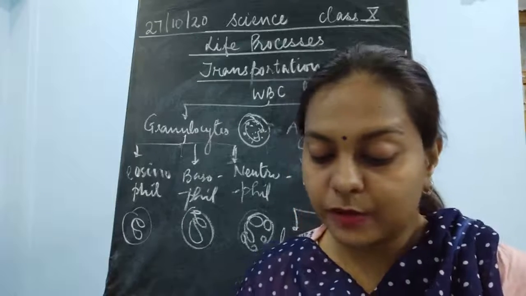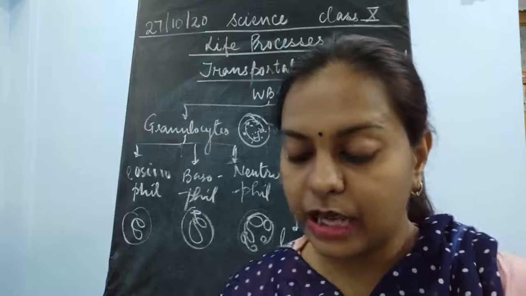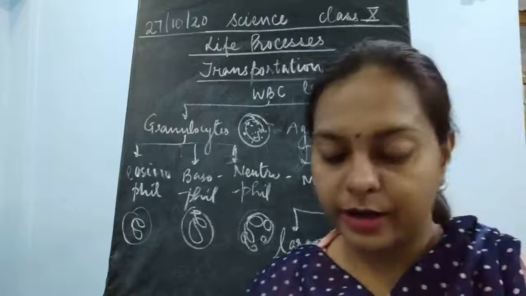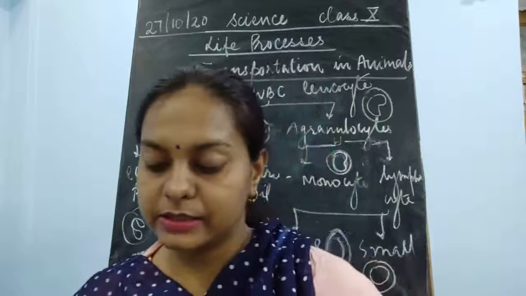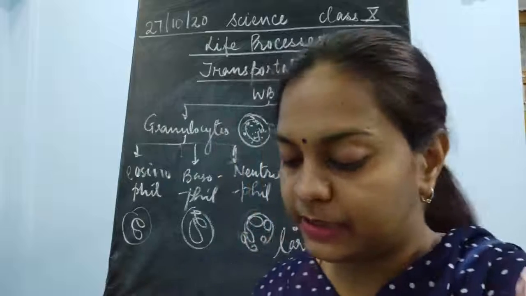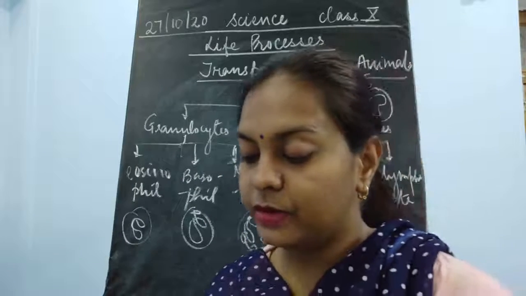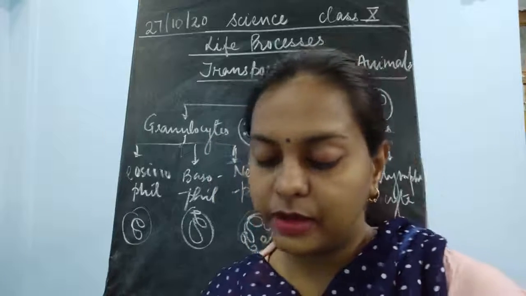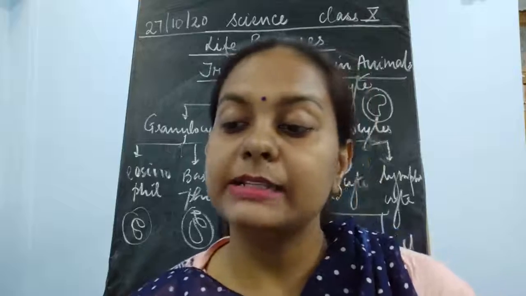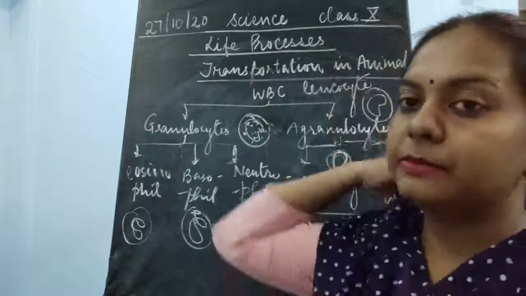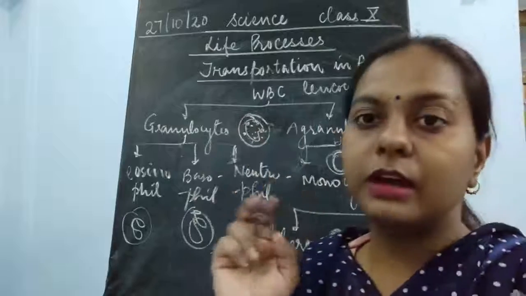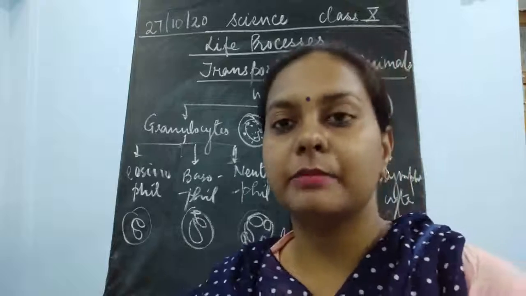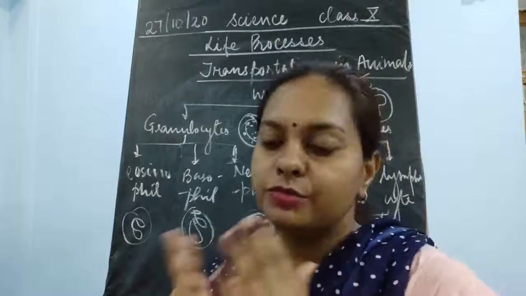They protect the body from the attack of disease-causing germs, which are called pathogens, and other harmful foreign materials. White blood cells are either spherical or irregular in shape. All white blood cells have a nucleus, though the shape of the nucleus is different for different white blood cells. White blood cells are much smaller in number than red blood cells. Red blood cells are larger in number, as they are responsible for the flow of oxygen in the body, while white blood cells have to protect the body from infection. That is why their number is smaller, but they do a lot of work.